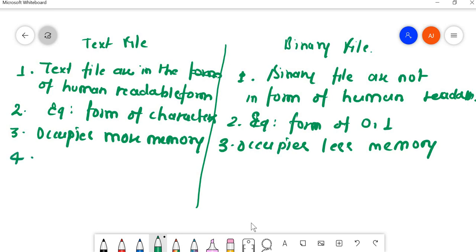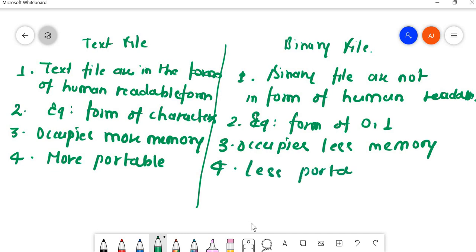The fourth difference: text files are more portable, and binary files are less portable.